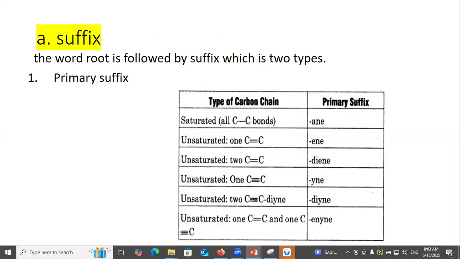Suffix: the word root is followed by the suffix, which is of two types. Primary suffix: if the longest chain has a single bond, it is ane; double bond, ene; triple bond, yne. If there are more than two, di, tri, and tetra are also used.